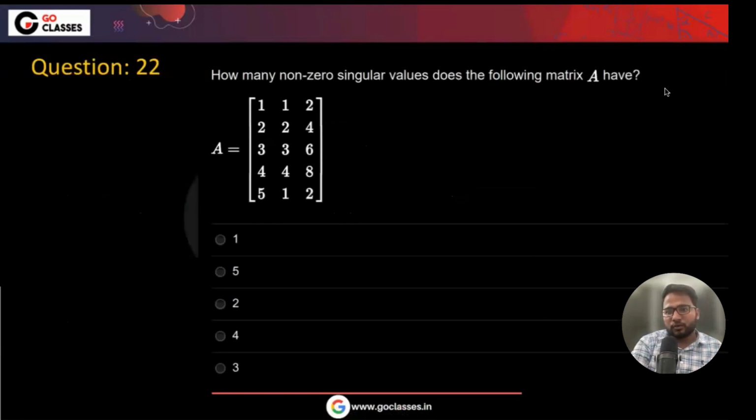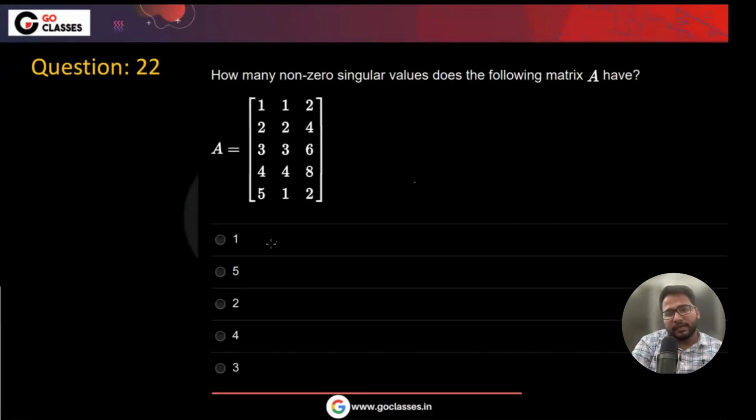Now let's see question number 22. How many non-zero singular values does the following matrix A have? You can compute it. The first row is 1, 2, 3, 4, 5, the next is 1, 2, 3, 4, 1, and this is 2, 4, 6, 8, 2.